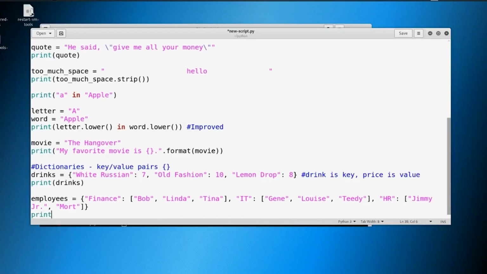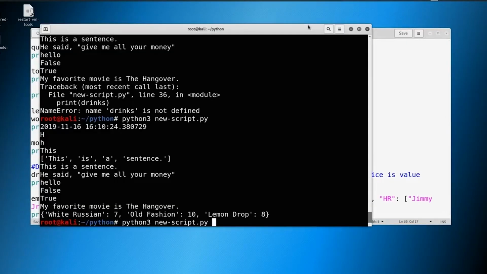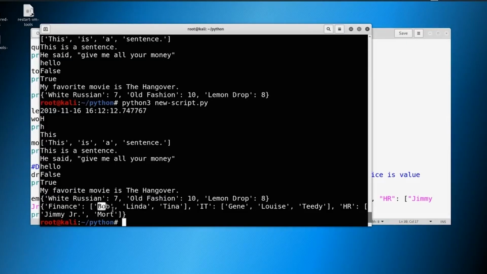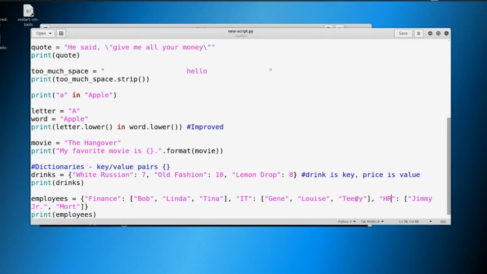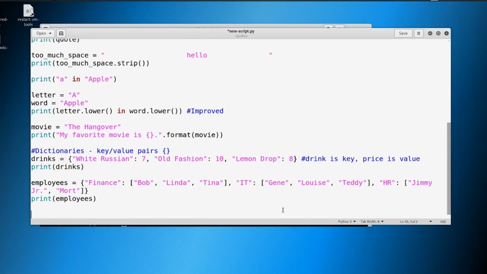Now again, we can print out employees and we should be able to see our dictionary here. Save this, give it a print. Okay, you can see finance has Bob, Linda, Tina. IT has Gene, Louise, and Teddy, and Jimmy Jr. and Mort are in HR. I'm going to fix this typo. And all right, so let's say that we want to add a new key value pair. Well, let's say there's a new department, and we could say there's a new department called legal. So employees, and let's add in legal.